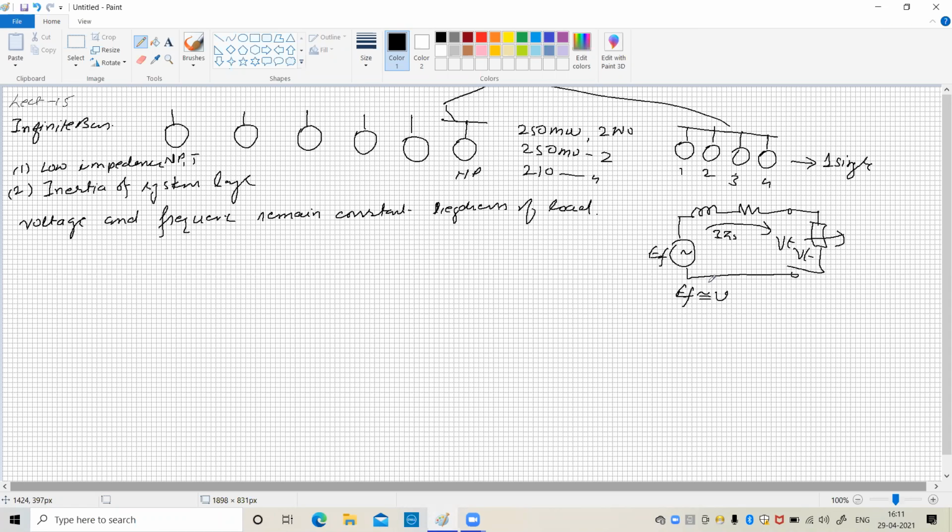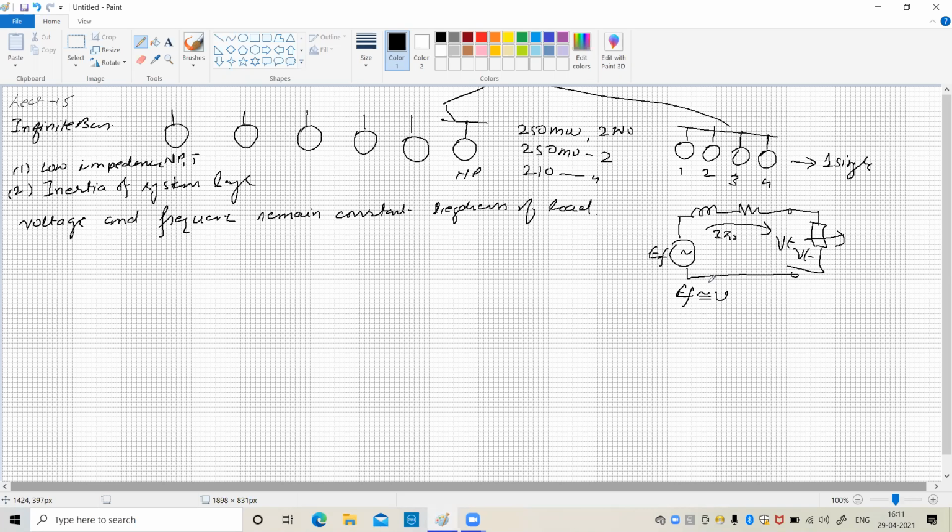So the infinite bus is the bus where the voltage, frequency, and phase angle remain constant regardless of load condition. It is called an infinite bus of the system. Okay. Now, but how to obtain the infinite bus? This is our question.